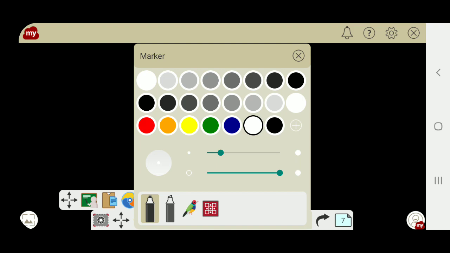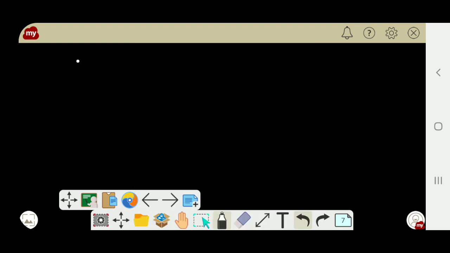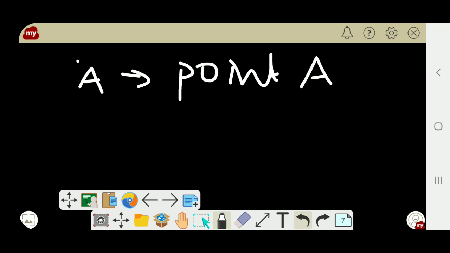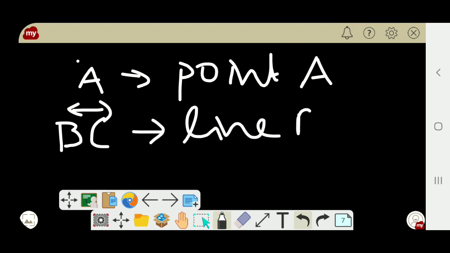Point, once more I will explain for you. Point A. This is called point A. Understand well, children. Today you don't need to write notes, just understand. I will tell you when you have to start writing the notes. Okay. Line BC. Is it?